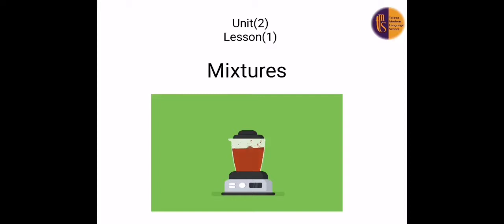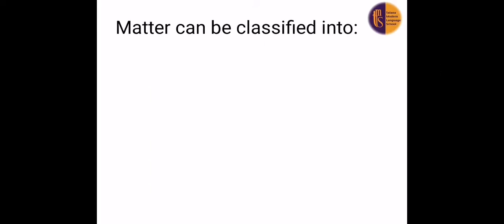Today we will talk about lesson 1 in unit 2. This lesson is talking about mixtures. We studied before everything around us is called matter, right? Today we will classify matter into two types.